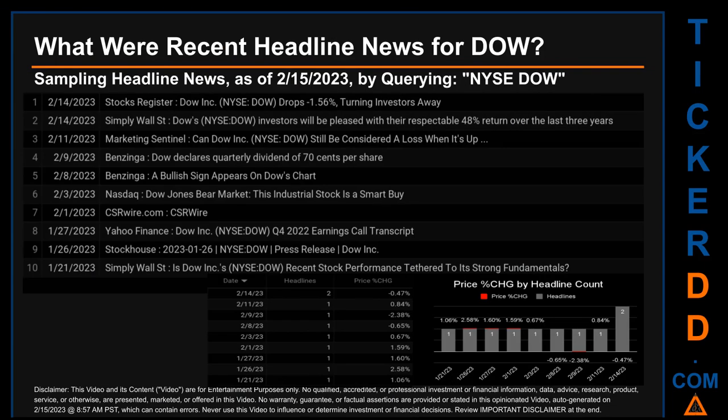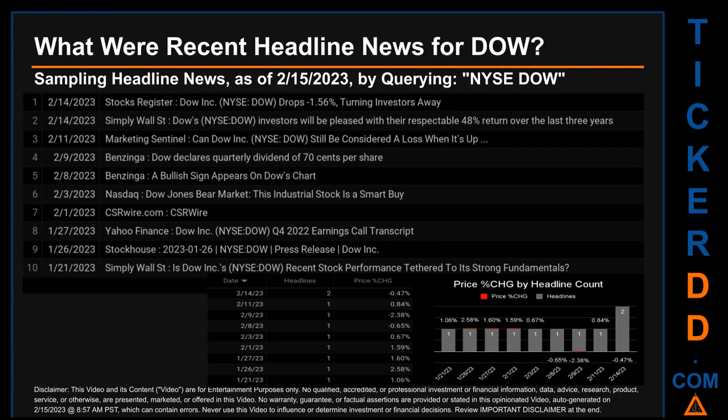What were recent headline news for DOW? Today, Wednesday, February 15, 2023, I sampled one of our news aggregators for latest headlines for this ticker. I did so by searching specifically by a keyword that may appear, broadly, in the title or the body, of discoverable news articles. The keyword that I used was a combination of the exchange and the ticker symbol, NYSE: DOW. The results show 10 unique headlines, published across 9 unique dates. Publication dates span 24 days.